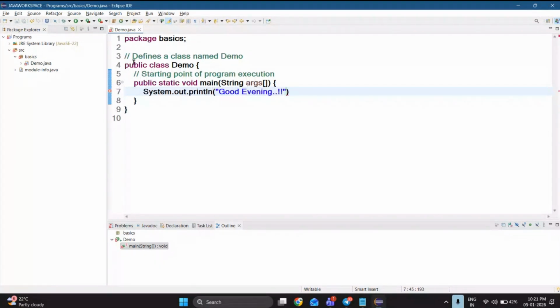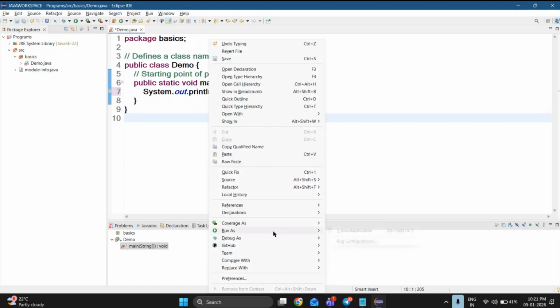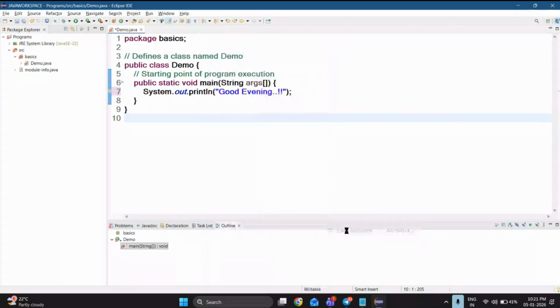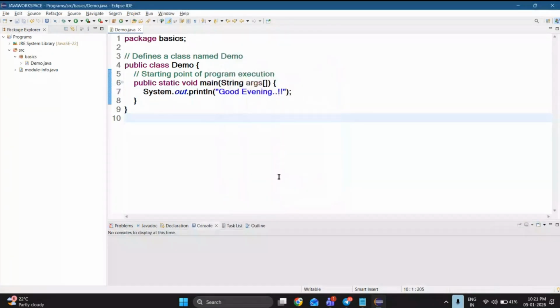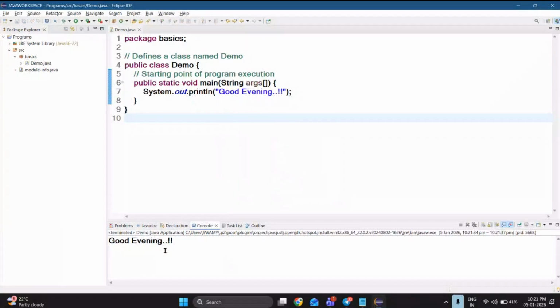We can execute this code by clicking on run as Java application, or right click on this code and go to run as, Java application. So click OK. What is it going to show me? Good evening.